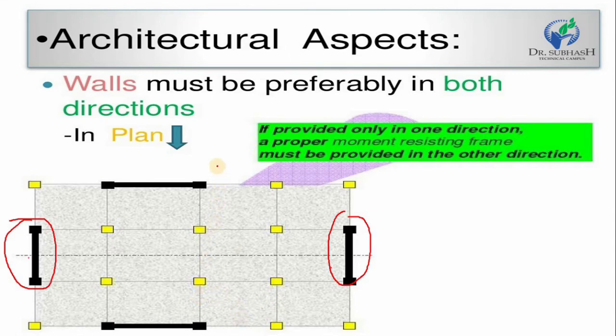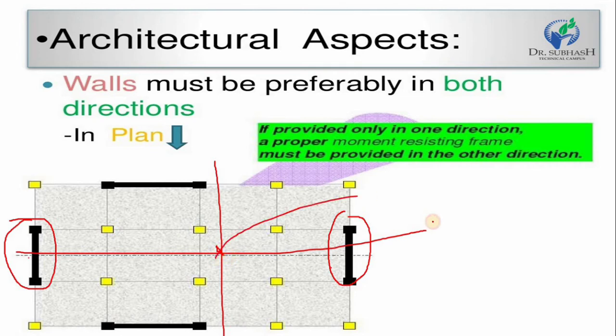How should it be decided? It should be decided by the center of mass and center of stiffness of the building. For that we have to calculate a separate example. So you have to get an idea about the position of the shear wall in plan.